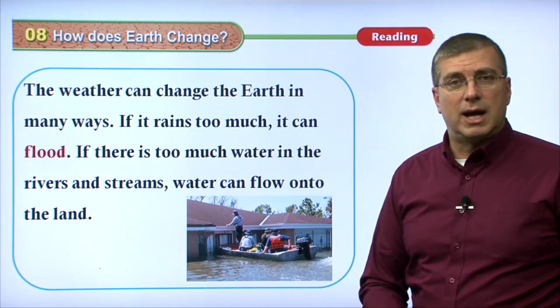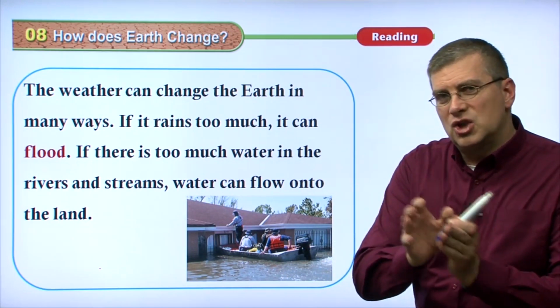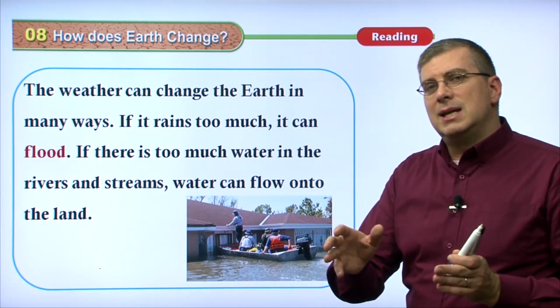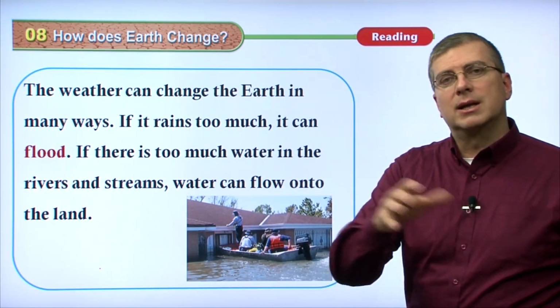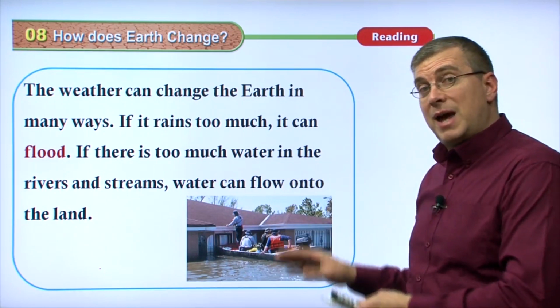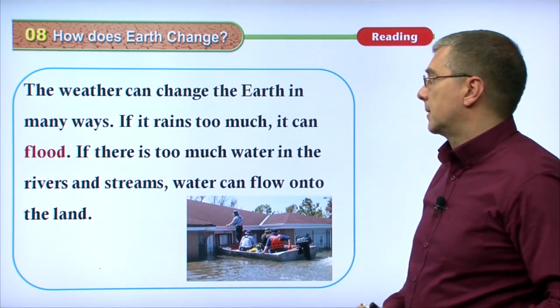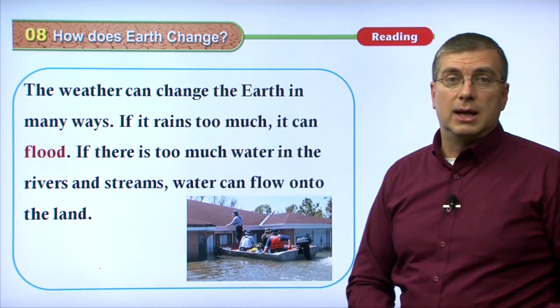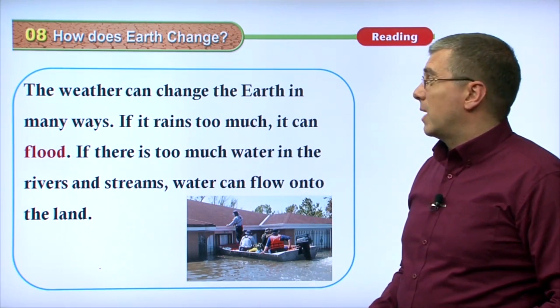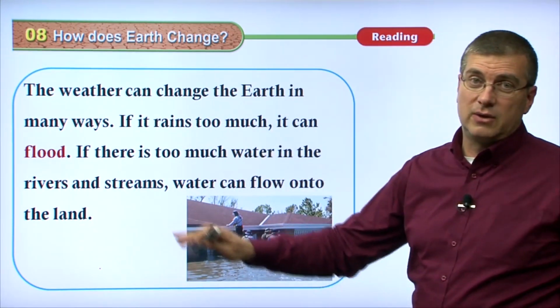It's general, right? It's saying that our topic, our subject, we're talking about how the weather changes the earth, and our controlling idea is many ways. There are many different ways that the weather can change the earth. Of course, the rest of the passage will give us details about what those ways are. The first way, if it rains too much, it can flood. Right? So one way that the weather can change is that if it rains so much, there's a flood and the earth is covered with water.